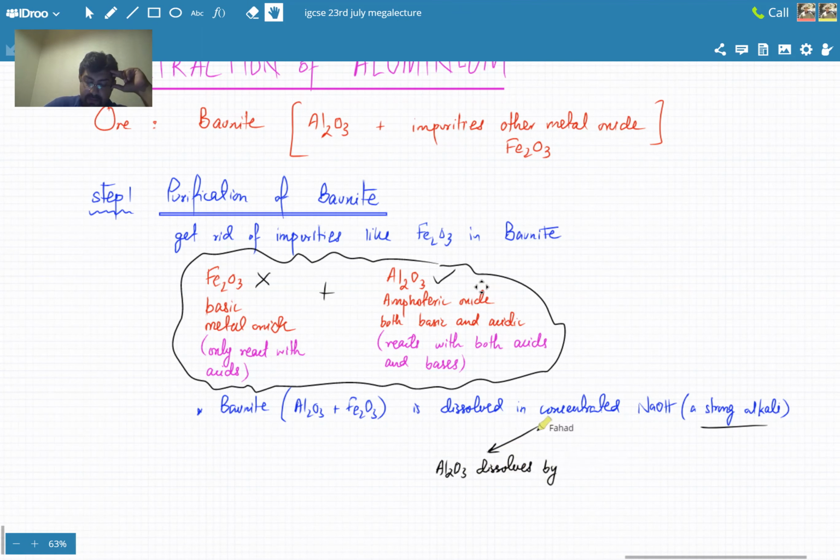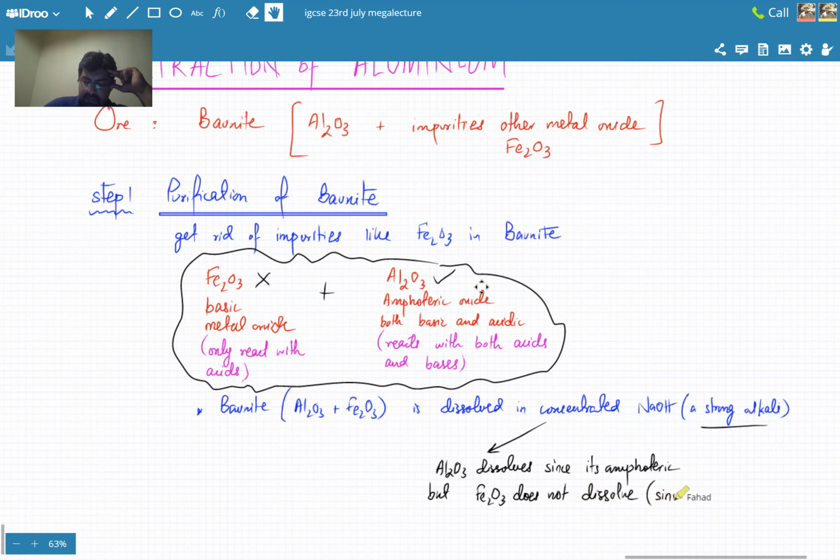Al2O3 dissolves, since it's amphoteric, since it can react with both. But Fe2O3 does not dissolve, it doesn't react. और क्यों नहीं dissolve करता?